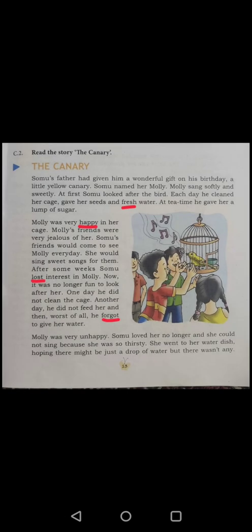Children, you will find these opposite words from the story and you will do exercise C6 in the book.